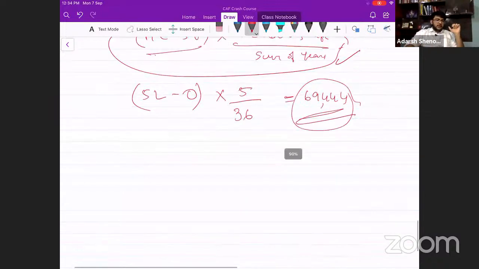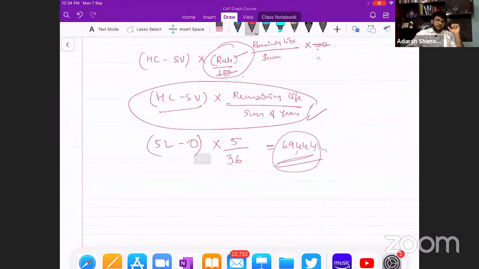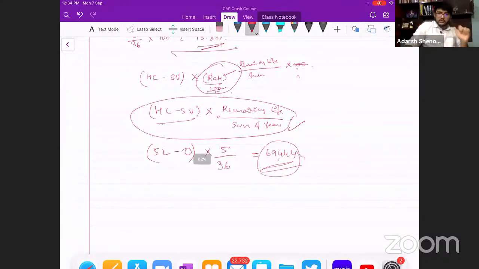So this is how we calculate depreciation under the sum of years digits method. I hope everyone has understood this. Can I go to the next problem? Yes.